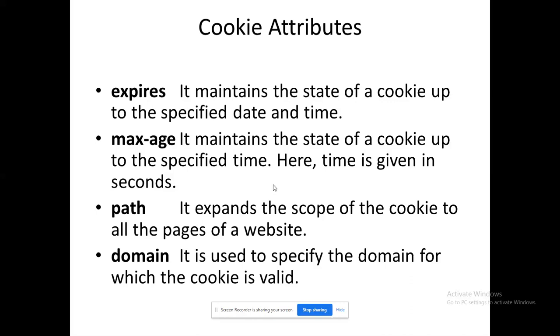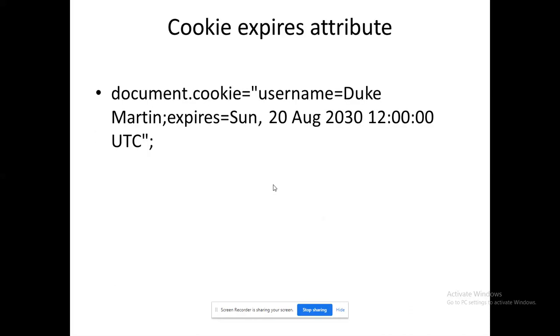Cookie attributes, right? These are the four major attributes. We will see them one by one. The attributes are expires, max-age, path, and domain. We will see it. Expires.